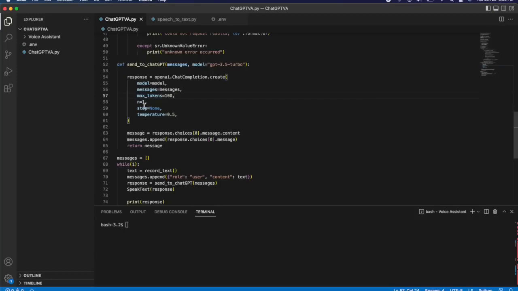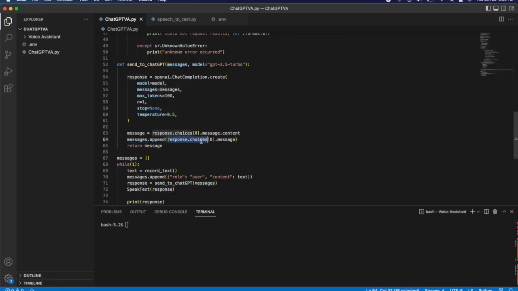Now, once you get the response from ChatGPT, you need to dissect that response in order to get the message from ChatGPT. And that message is basically going to be a string, and you put that in this variable here, and that's what you return. Because remember, in our while loop, we return a string, and all we want speak text to do is speak that string.